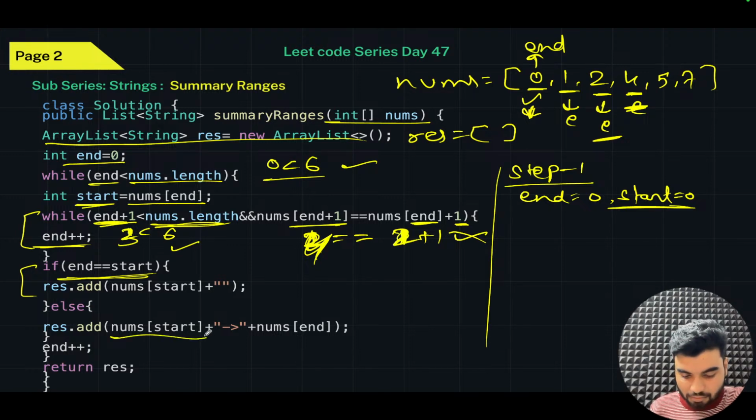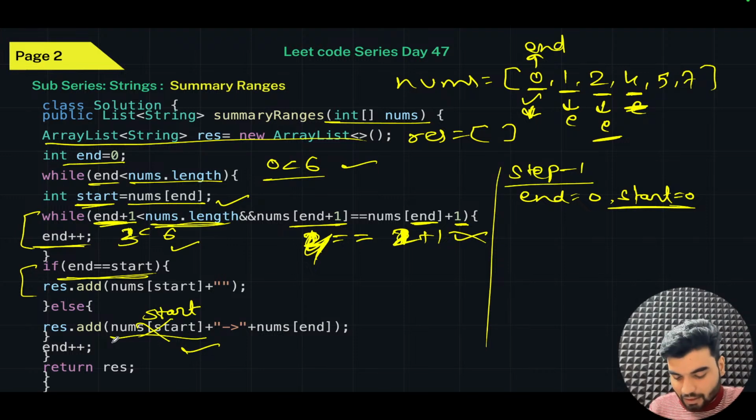We write nums plus start. Oh, start was not an index, start was a value, right? Because we are taking a value here. Either we take end directly here, start equals end, that works in place of nums end, or otherwise we have to write start here.